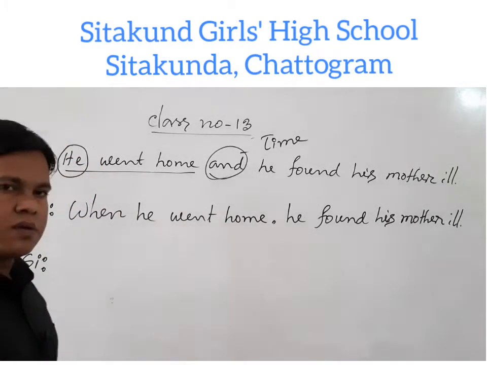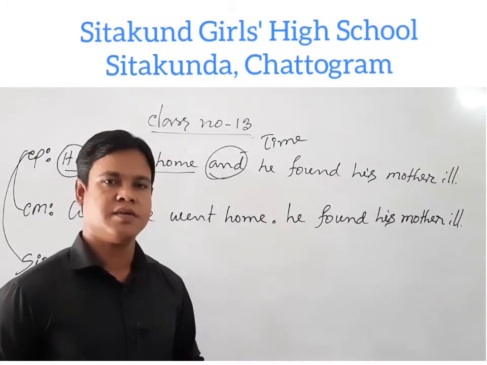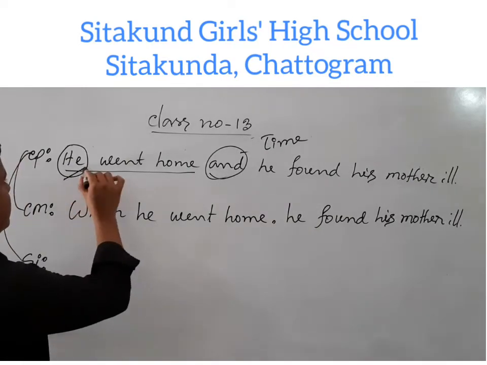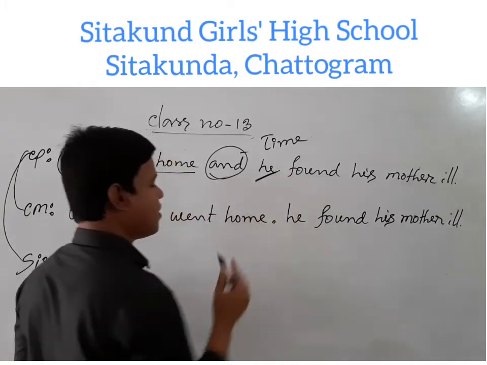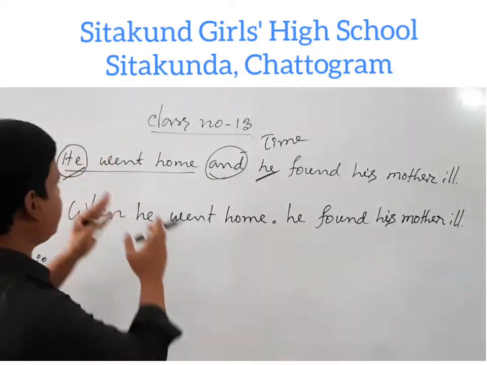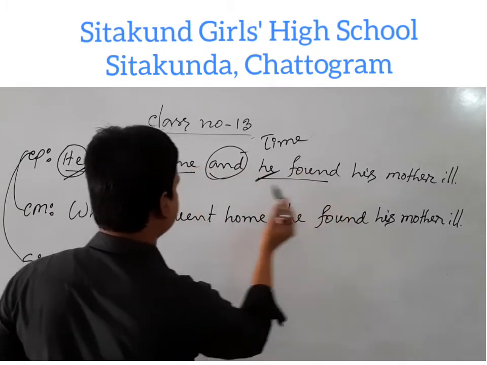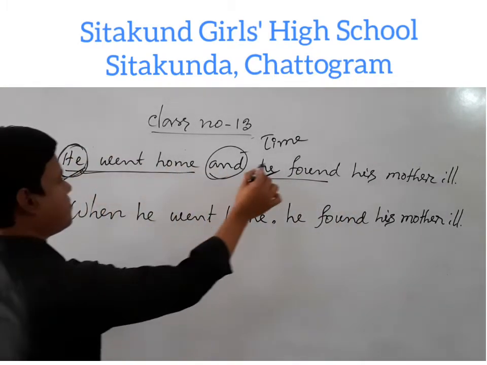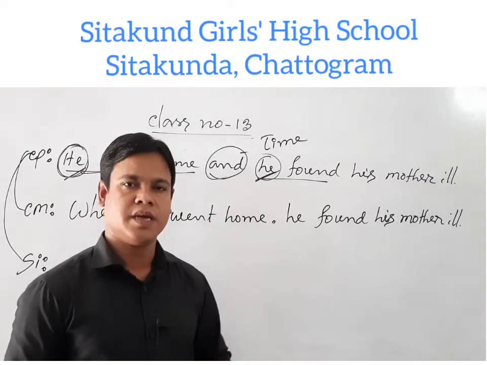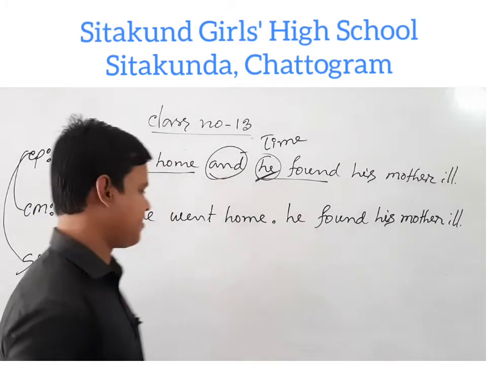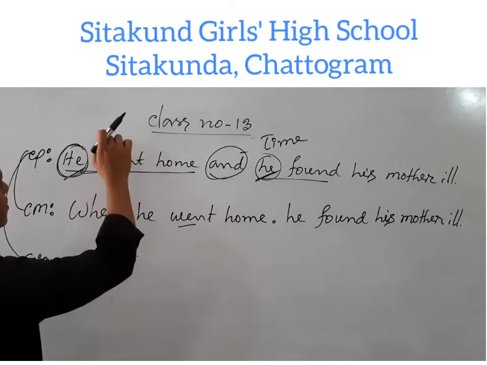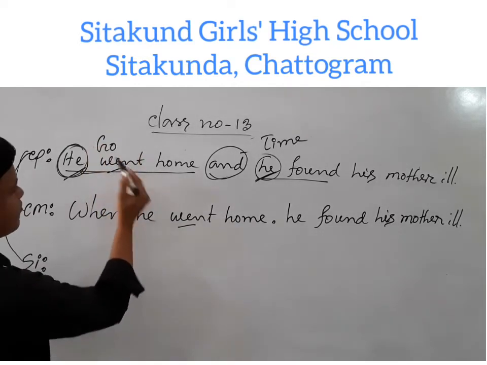Now we are going to discuss compound to simple. When a compound sentence has and expressing time, we have to notice one thing. Is the subject the same in both parts? In this part or in this part? Yes, both the subjects are the same. Then in the simple sentence we have to use the verb in present participle form. The verb is went. Went means go. Go is the present form. Went is the first form of go.